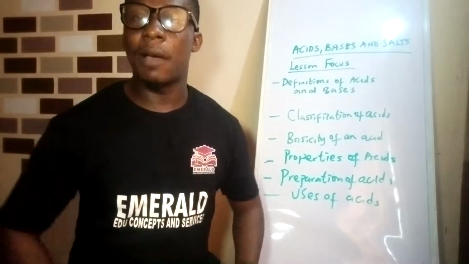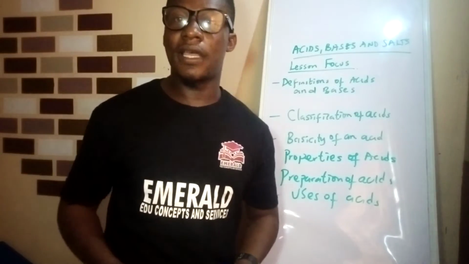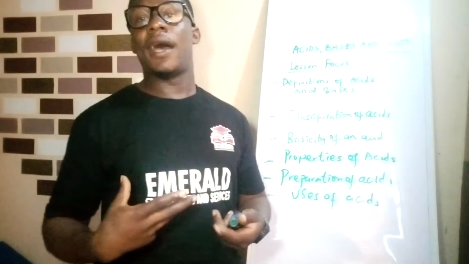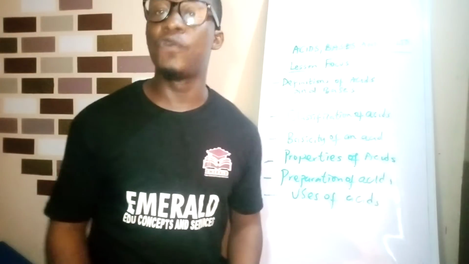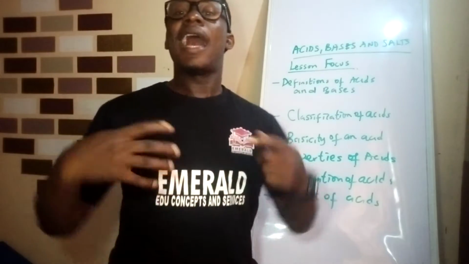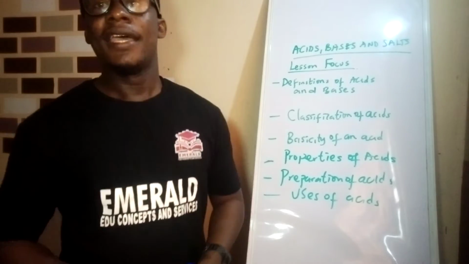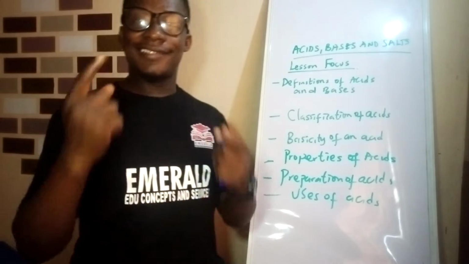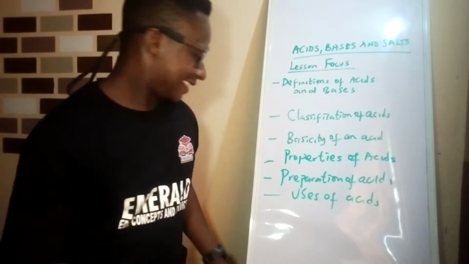In our homes, in our food, you see acids there. In our stomach, there is a stomach acid, HCl. In our foods, we have organic acids there. So acids are everywhere, and it is important that we know and learn about them. So let's go on and take the ride.